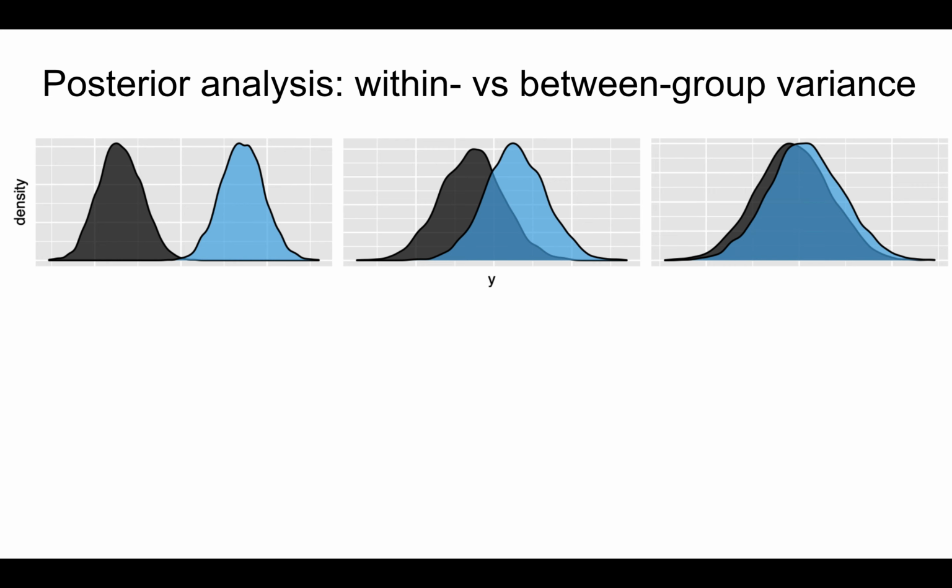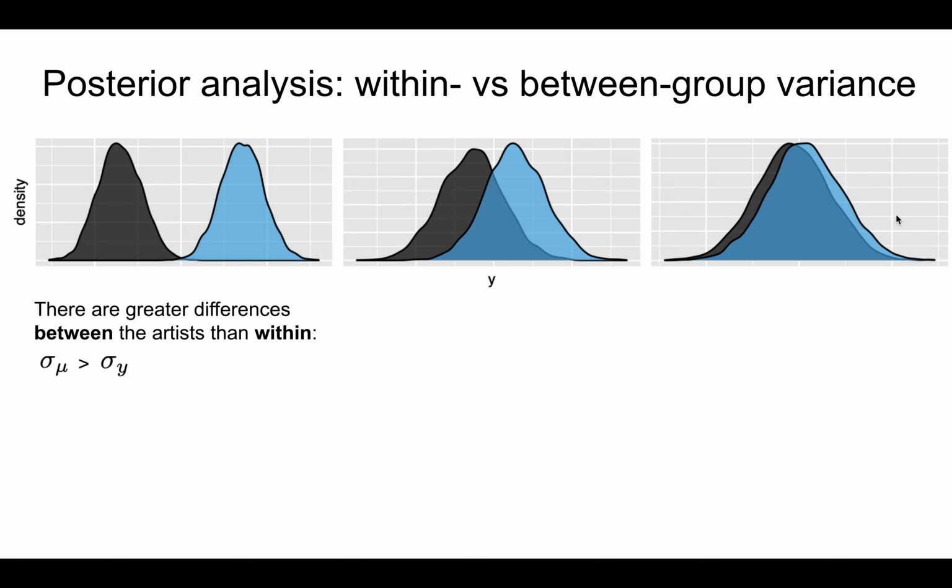Each plot here includes a density plot of song popularity for two different artists. These plots then represent three different scenarios for the decomposition of variance. Consider the first extreme in the left plot. In this case, the density plots for the two artists are barely overlapping.